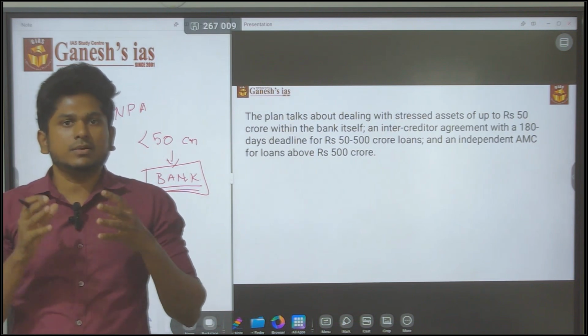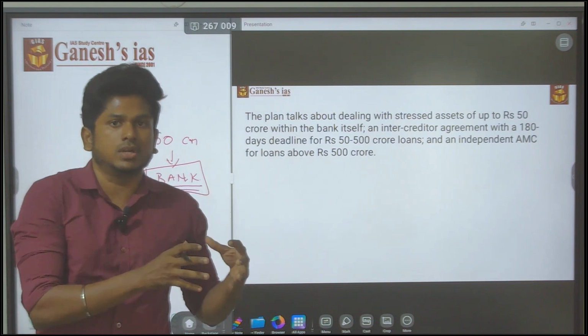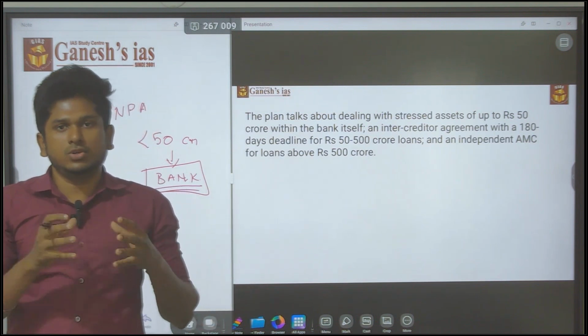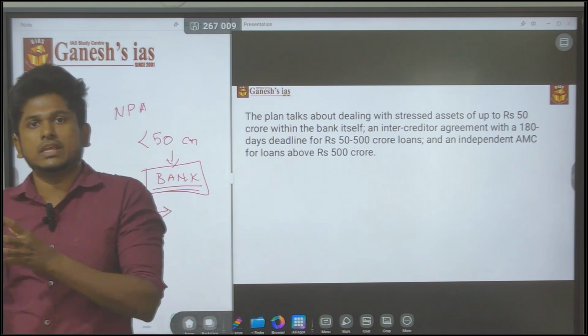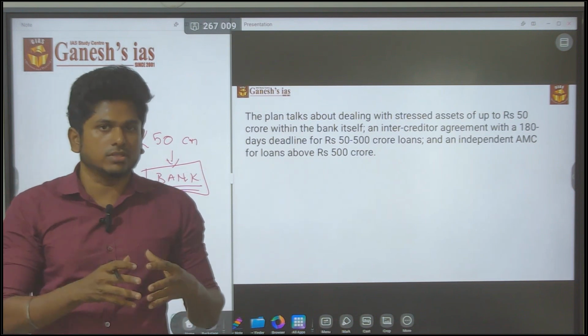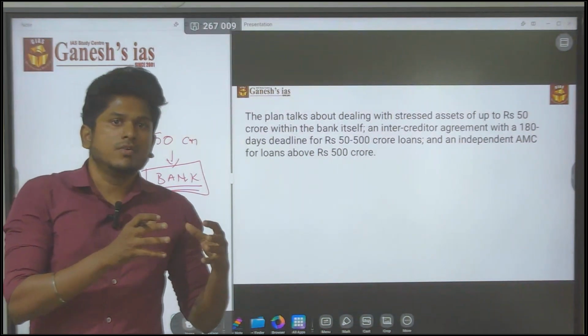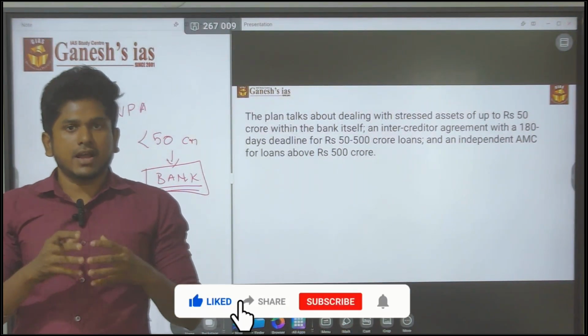So all the concern will have to be borne by this Bank A only. To overcome this risk factor, they will make an intercreditor agreement, and they will give certain money. This is the procedure the bank actually follows. In such a scenario, if the money is around 500 crore, this intercreditor agreement will handle all the activities.